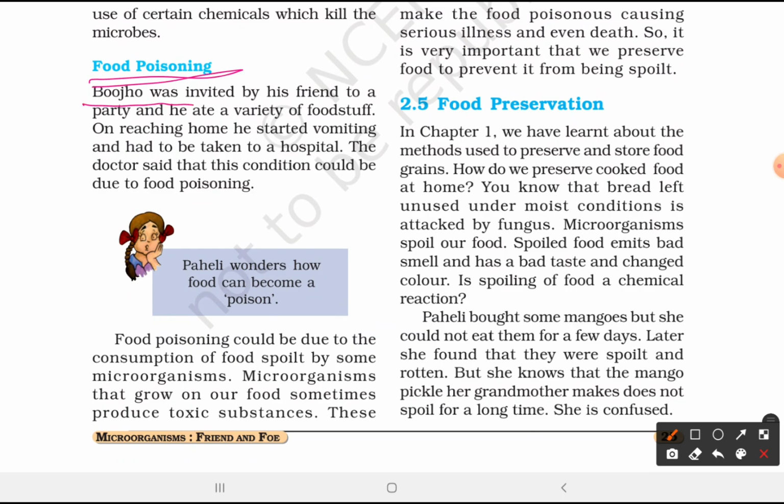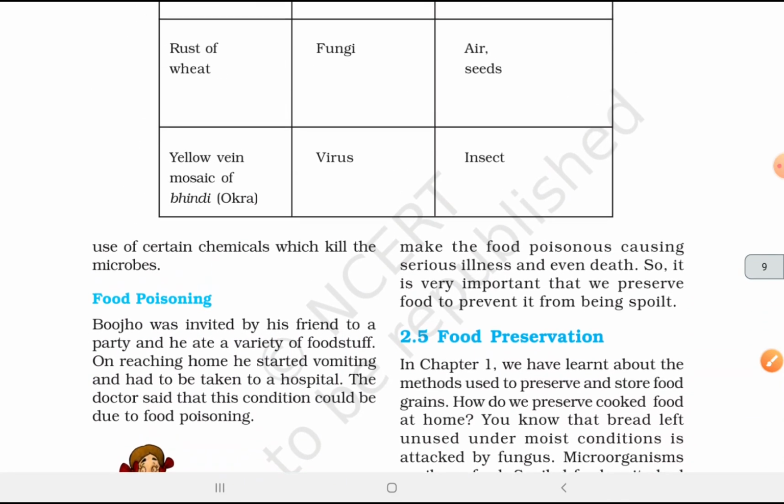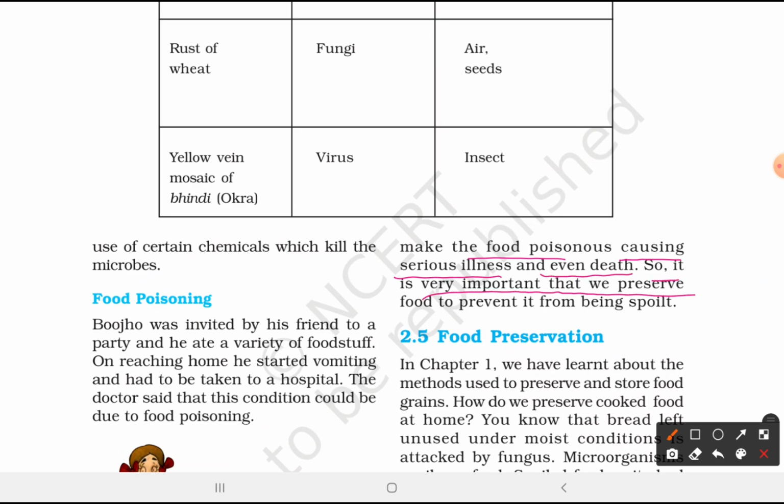Food poisoning. Bojo was invited by his friend to a party and he ate a variety of foodstuff. On reaching home, he started vomiting and had to be taken to the hospital. The doctor said that this condition could be due to food poisoning. Food poisoning could be due to the consumption of food spoiled by some microorganisms. Microorganisms that grow on our food sometimes produce toxic substances. These make the food poisonous, causing serious illness and even death. So it is very important that we preserve food to prevent it from being spoiled.